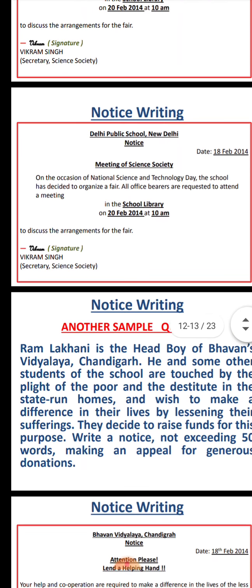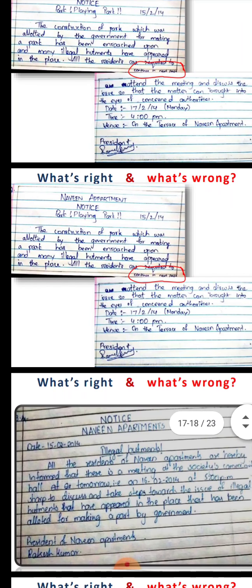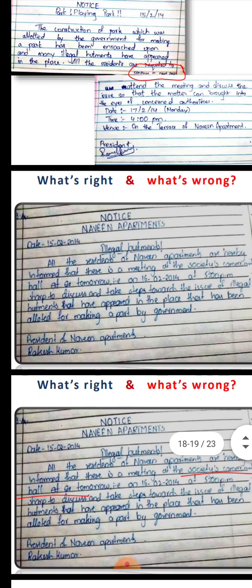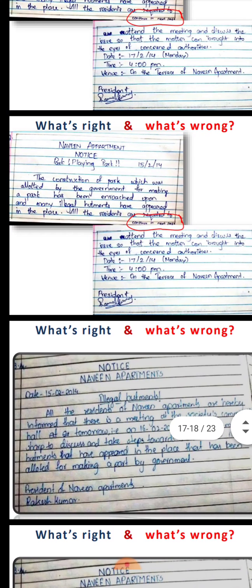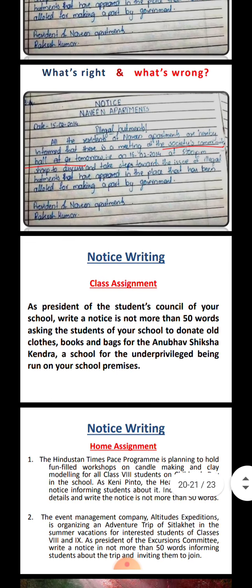You can see the samples are given, and another sample is given. You can go through all of this and find how to write, which one is right and which one is wrong, what should be written and what should not be written. In this one, something like 'continued' is mentioned, or the signature is done on the right side, which should not be done; it should be written on this side. The date also you can write on the left side, as I told you that the CBSE always changes the format of the writing skills.